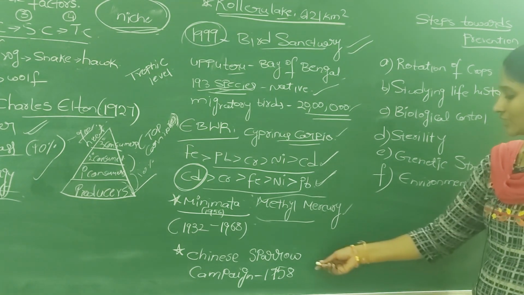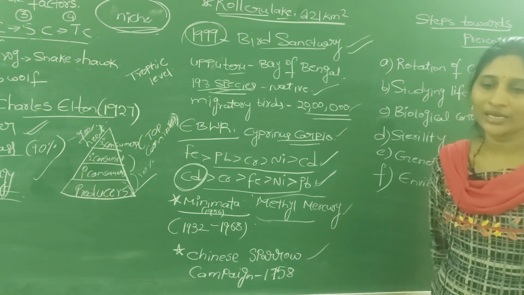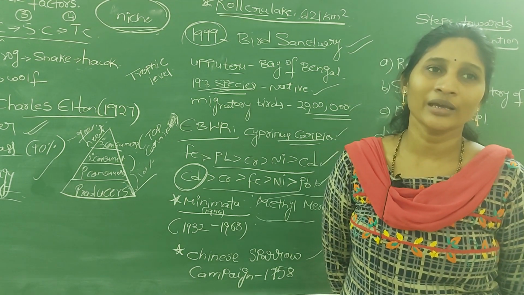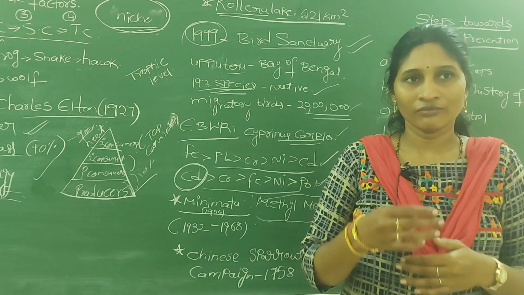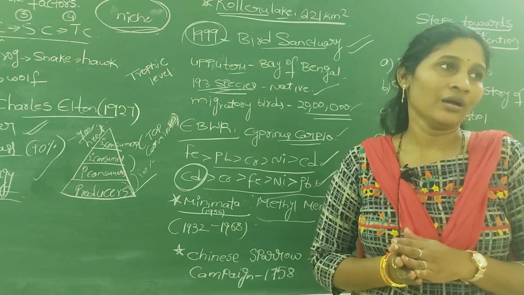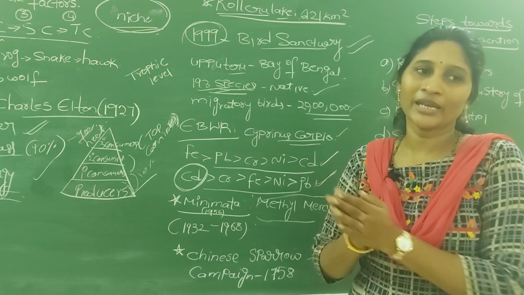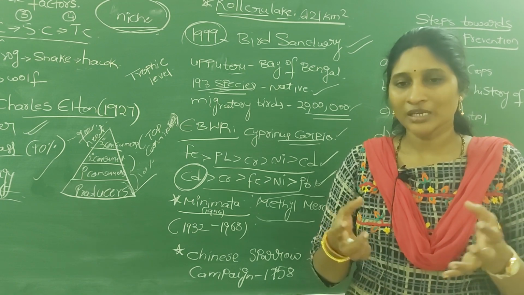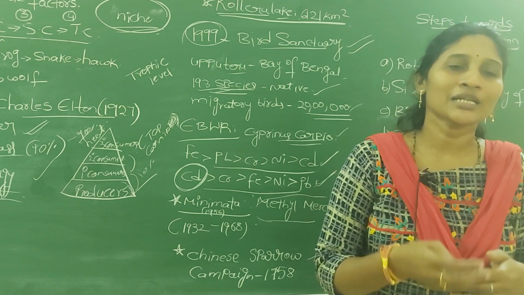And next, one more tragedy we saw, that is the Chinese sparrow campaign. It occurred in 1958. So normally the Chinese government started to develop some programs which helped them to increase their revenue, or which helped them to compete with the other developed countries. So apart from this, as part of that, it developed some initiative programs, it made farmers into clusters or groups, and it developed some agricultural practices.